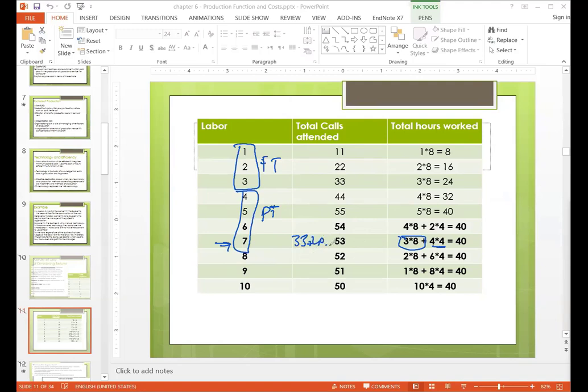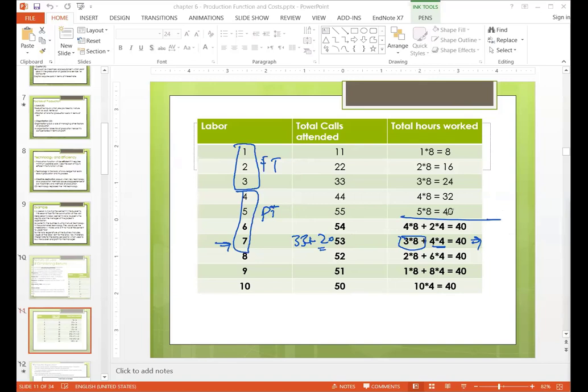So 33 plus 20 is 53. They are working 40 hours and the calls received are 53. Notice that hours are not increasing anymore because they don't have any extra tables.